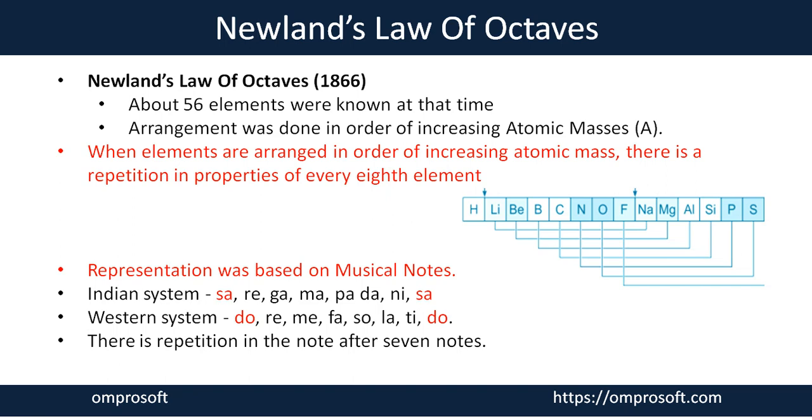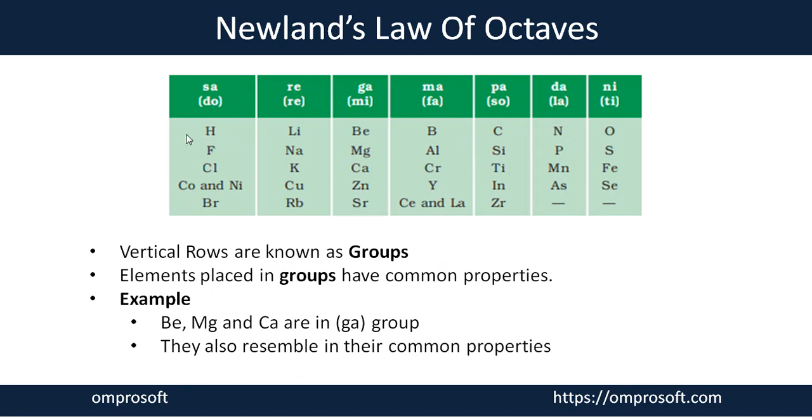According to this law, he completely made a table, like you can see here. Here Newlands arranged the elements in a completely horizontal way in ascending order of atomic mass. Here you can see, in terms of atomic mass, hydrogen has the least atomic mass, and the second one is lithium, then beryllium, then boron, carbon, nitrogen, and oxygen. And after this element, the eighth element will come.